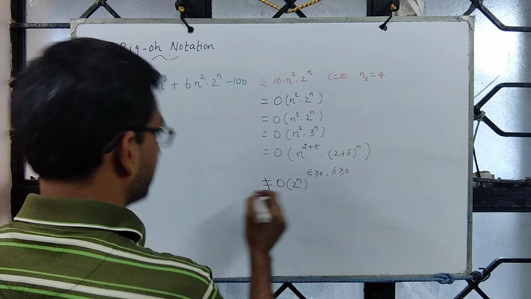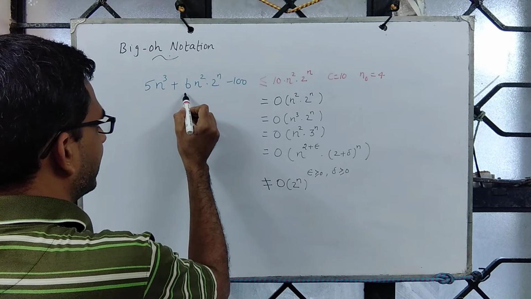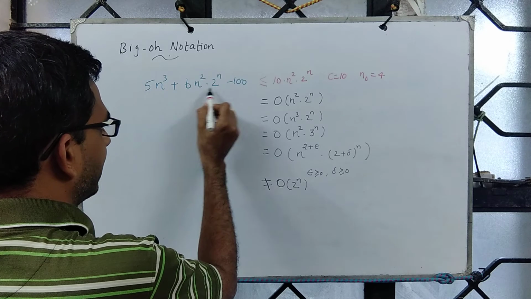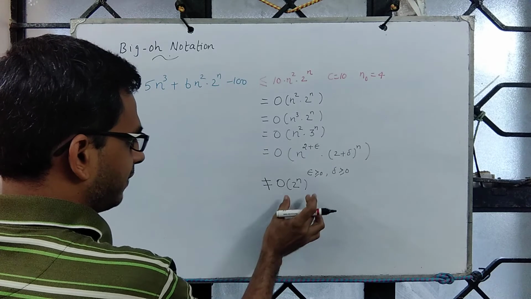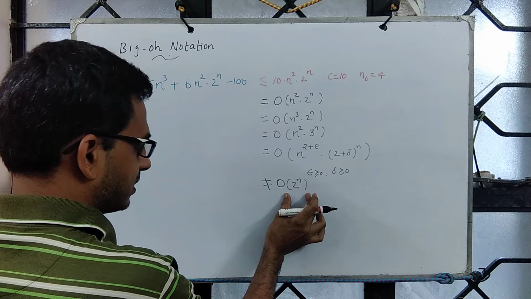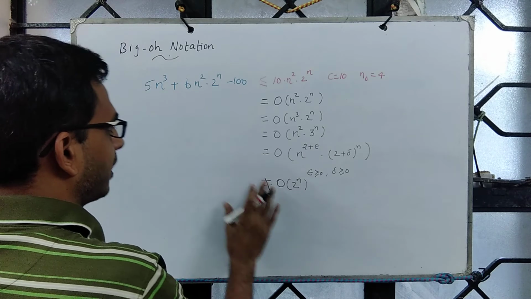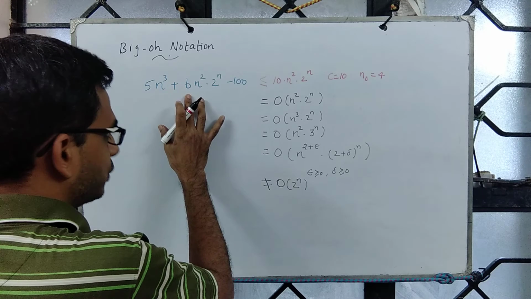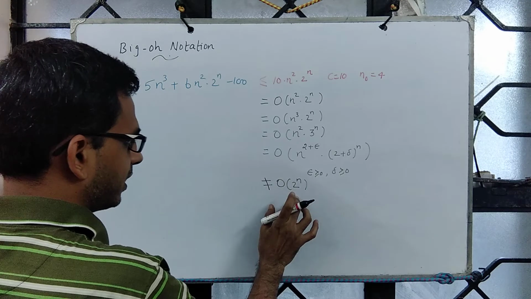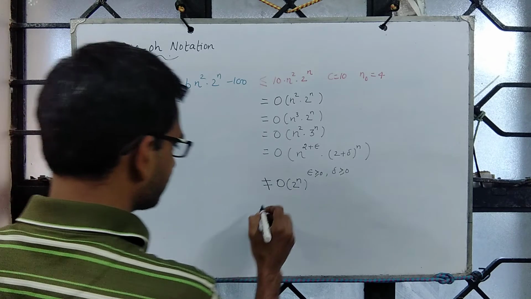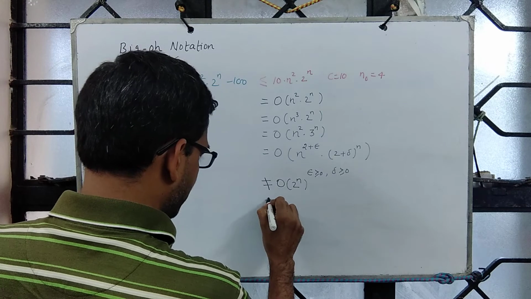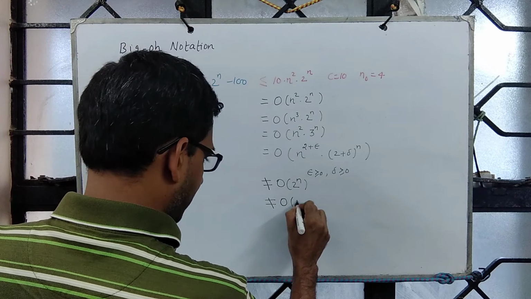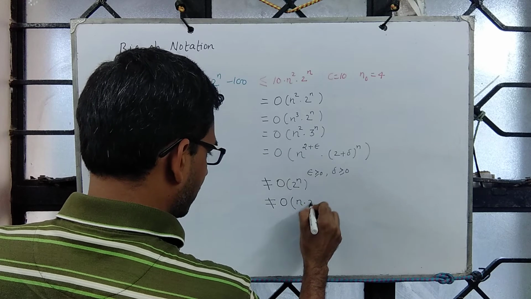One can establish a similar proof, or intuitively you see that this one is dictated by a product of a polynomial term, quadratic term, and an exponential term, which we are trying to upper bound using just an exponential term. One can also give a proof by contradiction to show that this one is not order 2 power n, and this one is not order n into 2 power n.